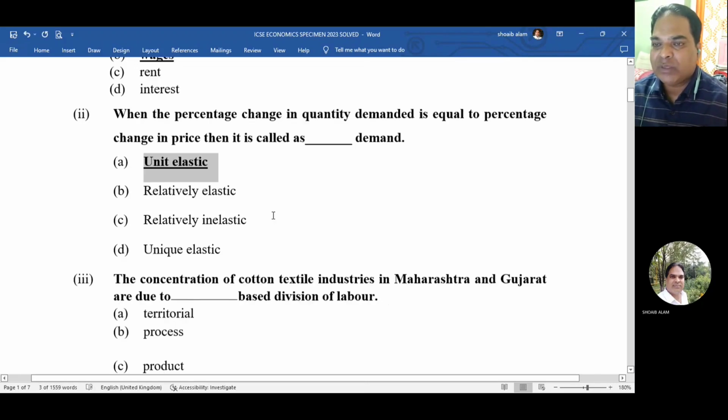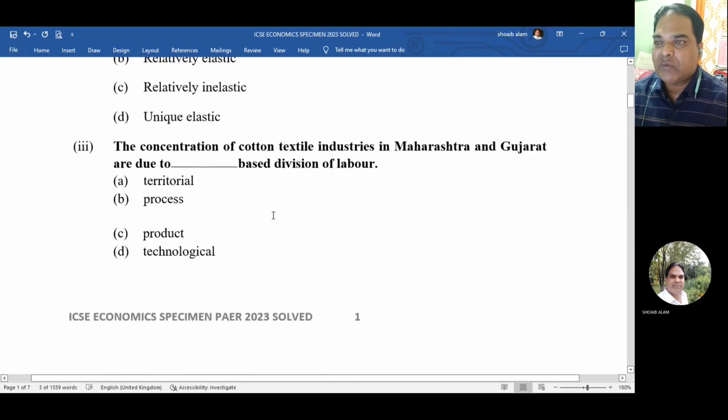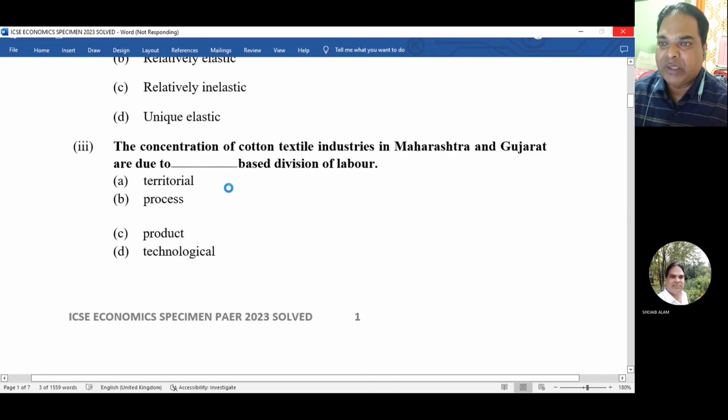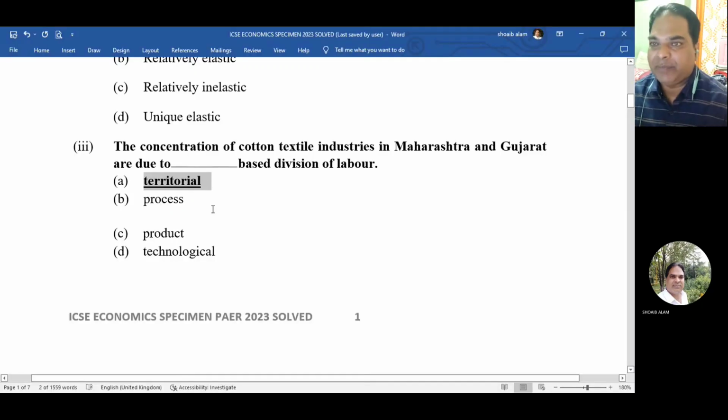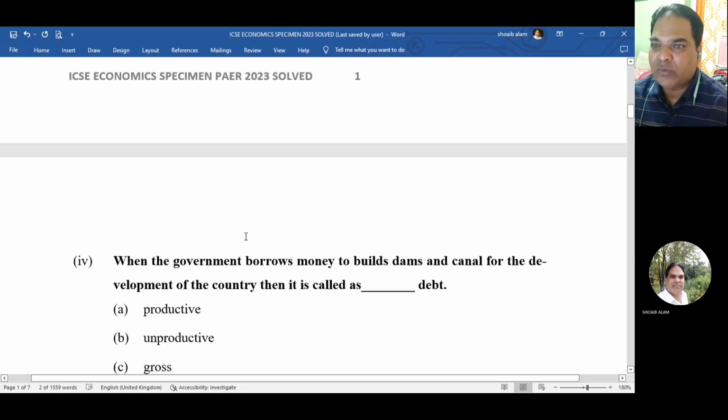So now question number 3, the concentration of cotton textile industries in Maharashtra and Gujarat are due to dash-based division of labor. So the correct answer would be territorial, process, product, technological. So the correct answer is territorial. Okay. Now let us move on to question number 4.